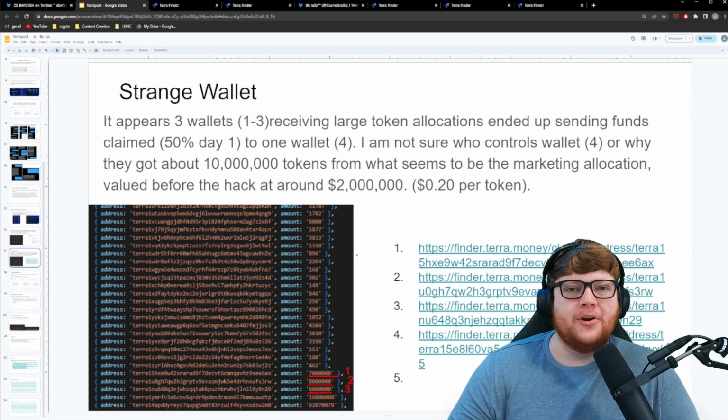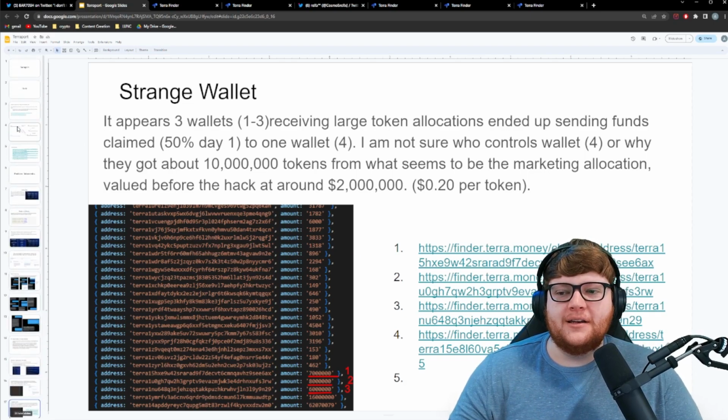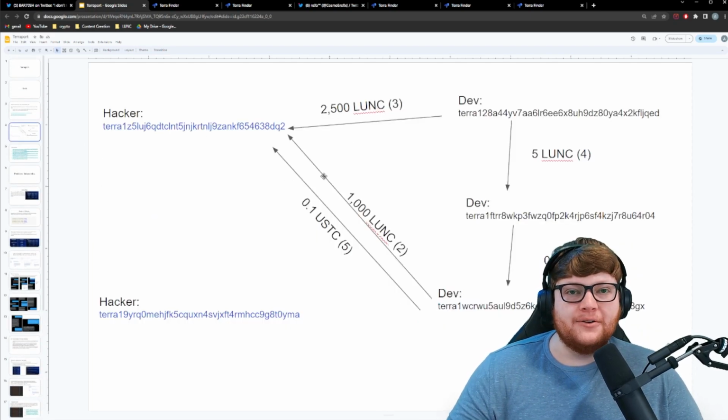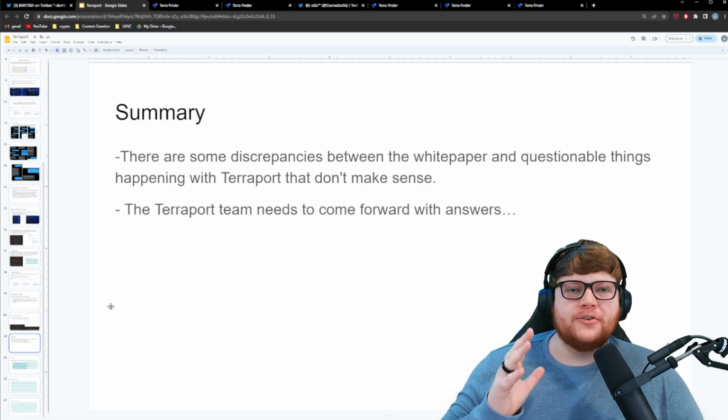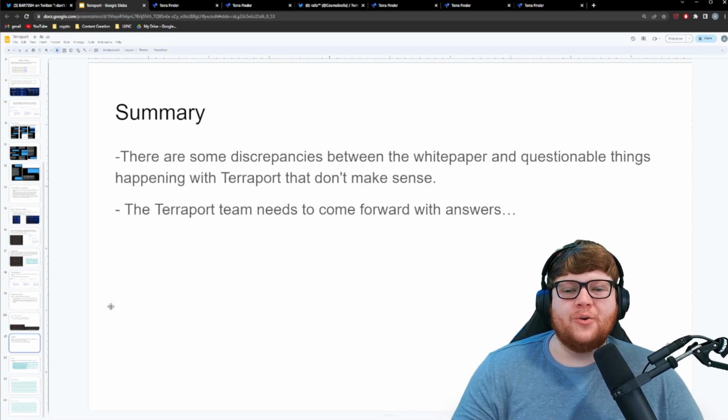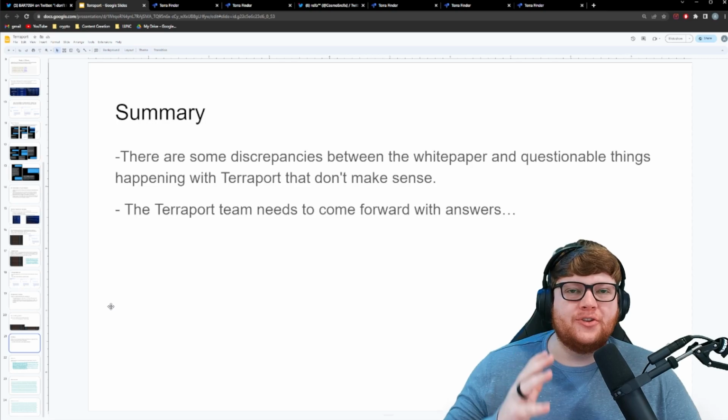And now that we have word that these different dev wallets ended up sending funds over to the hacker's wallet, I think that reinforces the possibility that this is an inside job. Somebody on the team ended up actually committing this hack, and they potentially allocated initially for themselves a ton of Terra tokens in case they were not able to do this. At the end of the day, there are discrepancies with the white paper and there are questionable things happening in Terraport that just don't make sense.